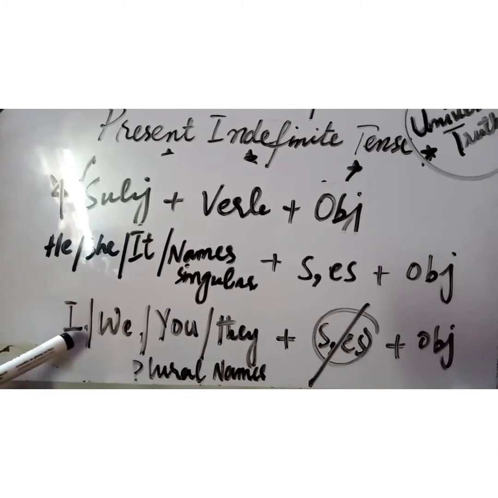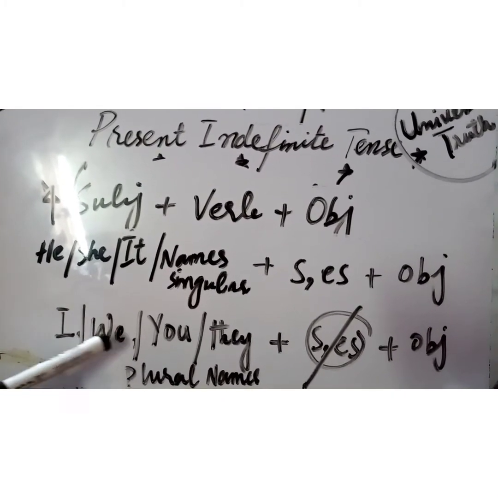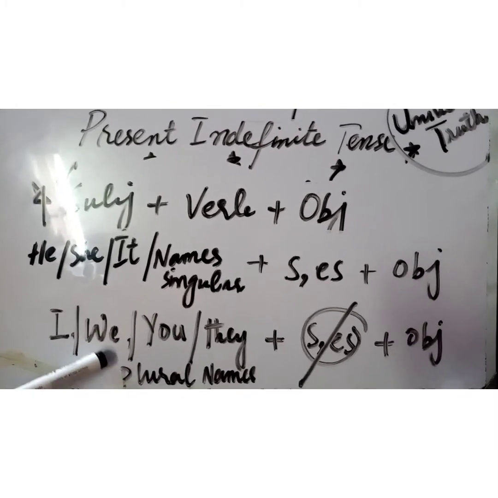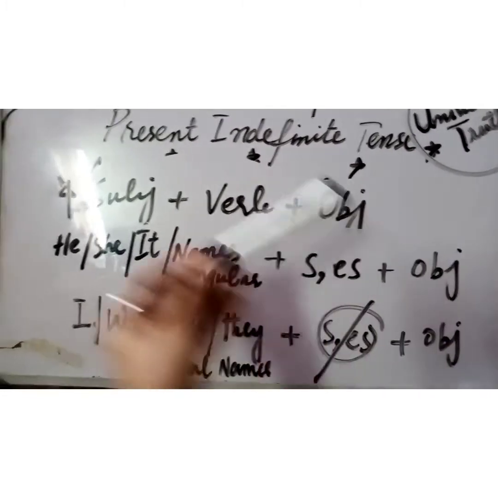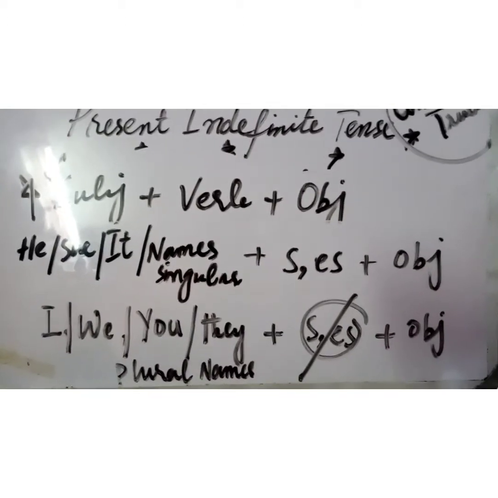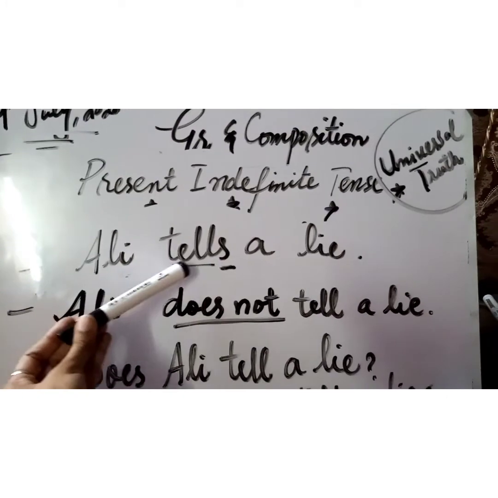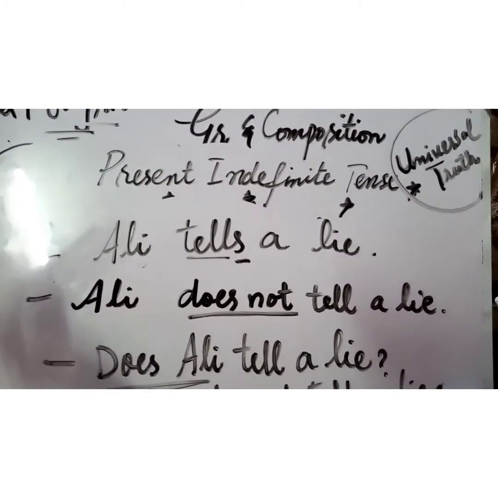And if you want to talk about the plural pronouns I, we, you, and they, with plural names like children, you won't use s or es with the main verb plus object. So this is how the positive sentence of the present indefinite is going to be used. Okay, here's the main sentence. Ali tells a lie, we just talked about. This is the positive sentence of present indefinite tense.